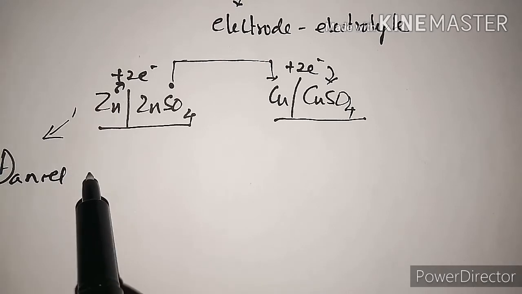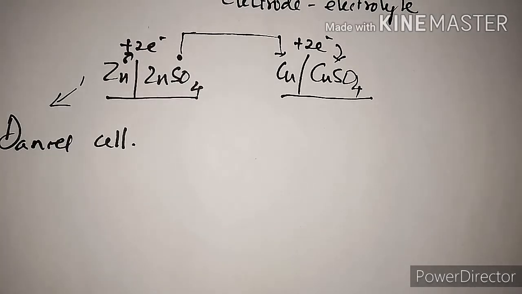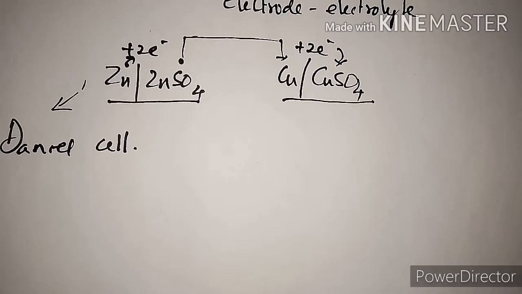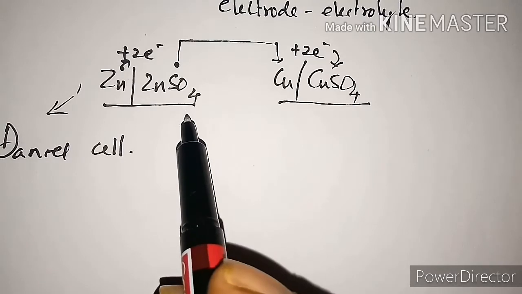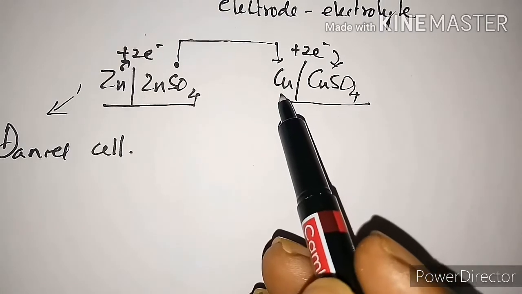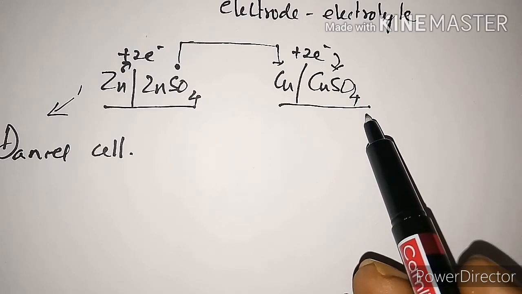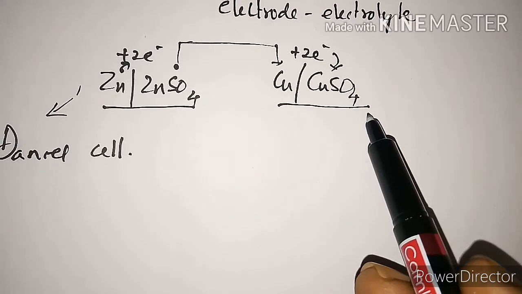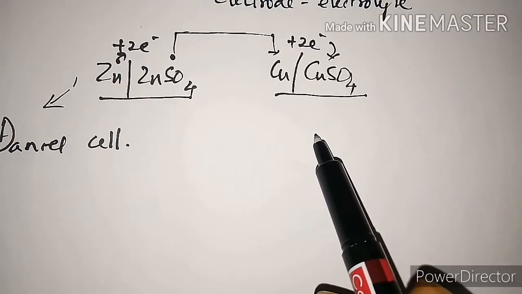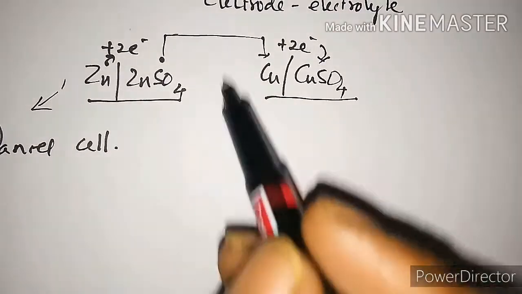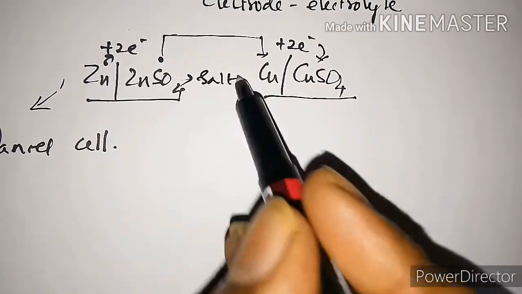Daniell cell. So an example of a galvanic cell is nothing but a Daniell cell, which contains a zinc rod immersed in a zinc sulfate solution, the electrolyte, and a copper rod dipping in a copper sulfate solution. They are kept separately in two containers. The two electrolyte solutions are electrically connected through a salt bridge.